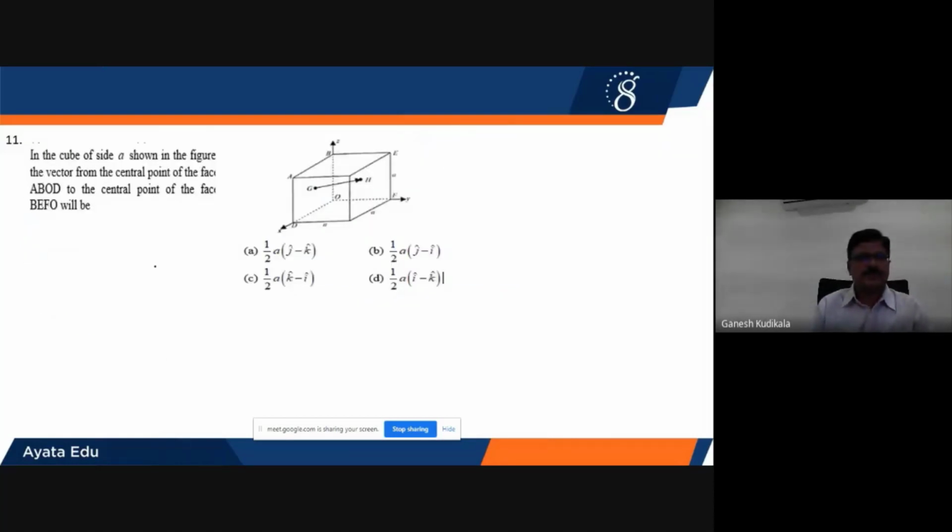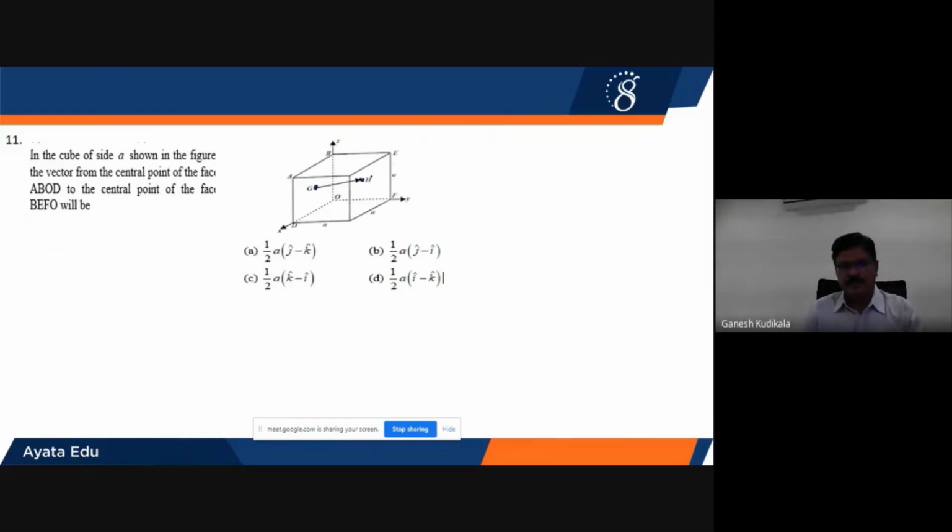The next question. In a cube of side A as shown in the figure, the vector from the central point of the face ABOD, where ABOD is this left side, and the BEFO will be on the front side. So therefore this will be on the left side and this will be the front side. So I have to find out the vector